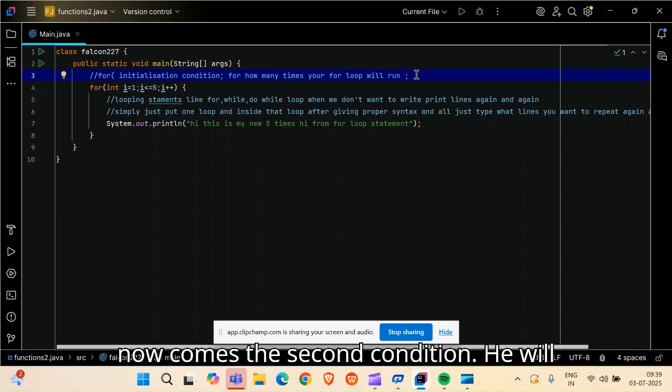Now comes the third part. It will increment. If I am printing one, then it will go to two. What is happening? Increment is happening. You are in first class, you will go to second class, right? Simple. One, two, three, four. Likewise, it will happen. So this is known as, friends, the increment or decrement operator.